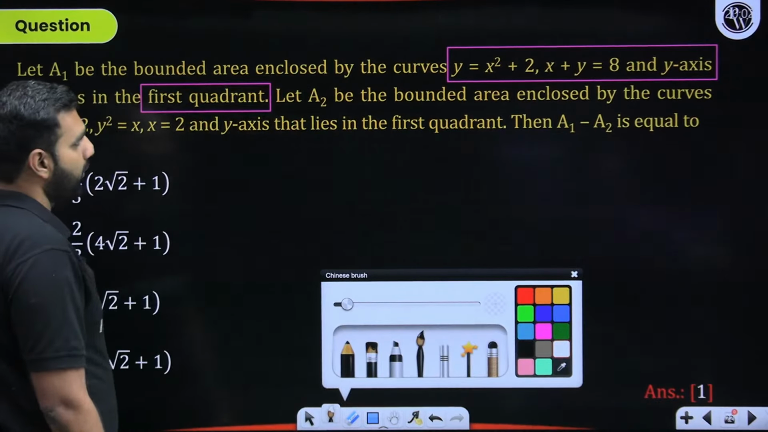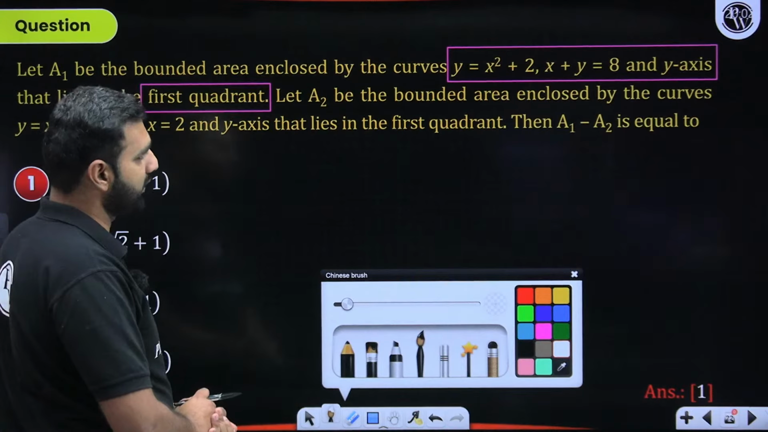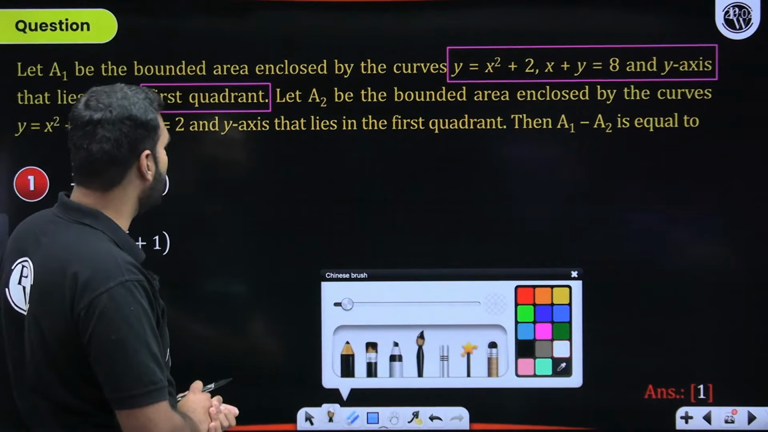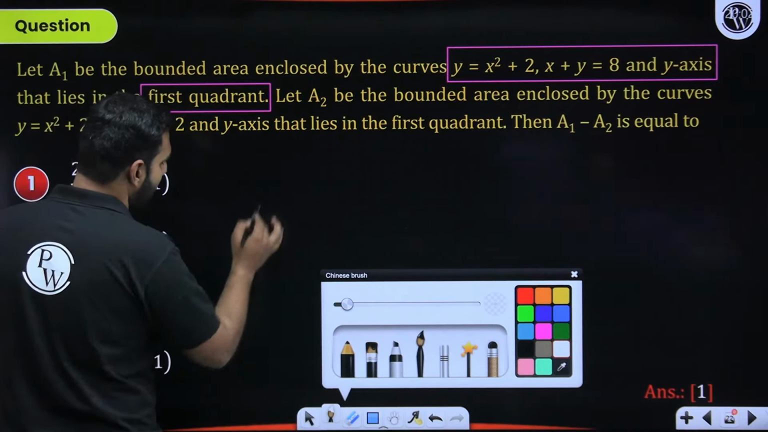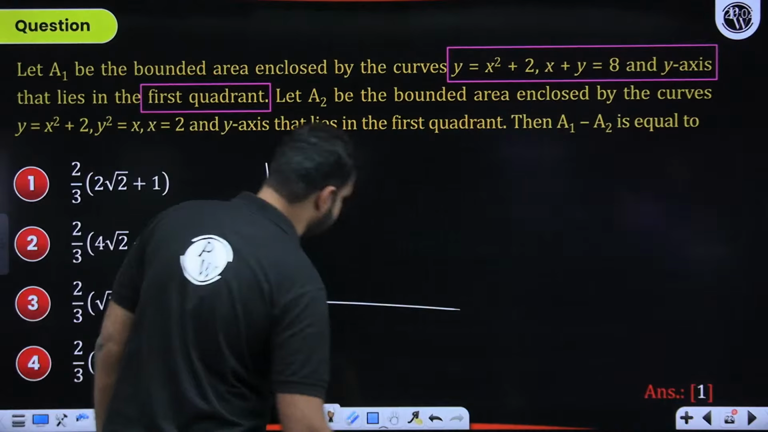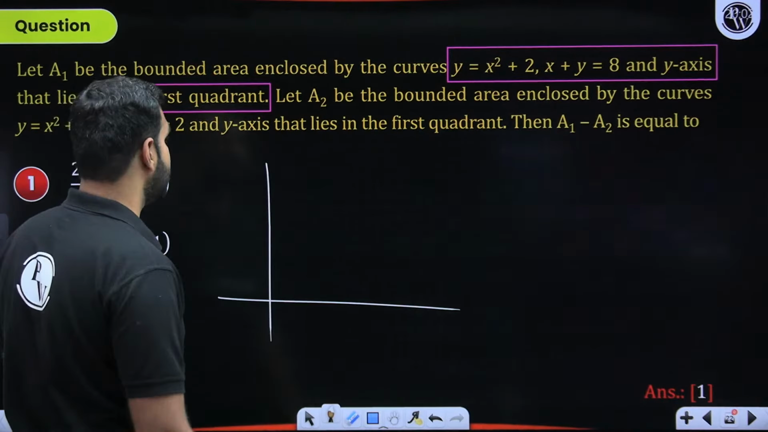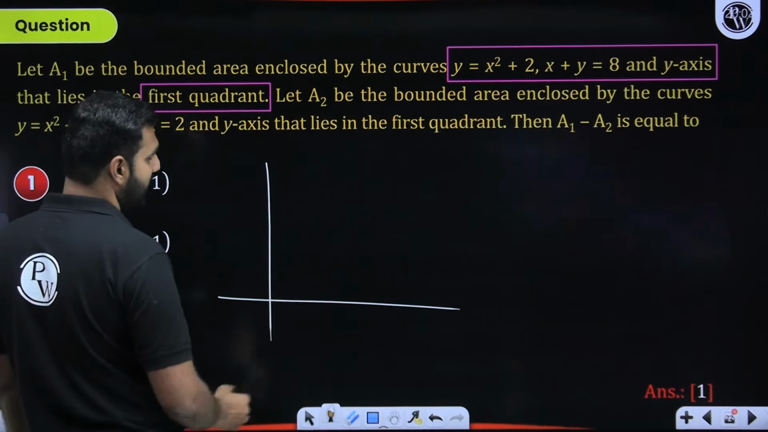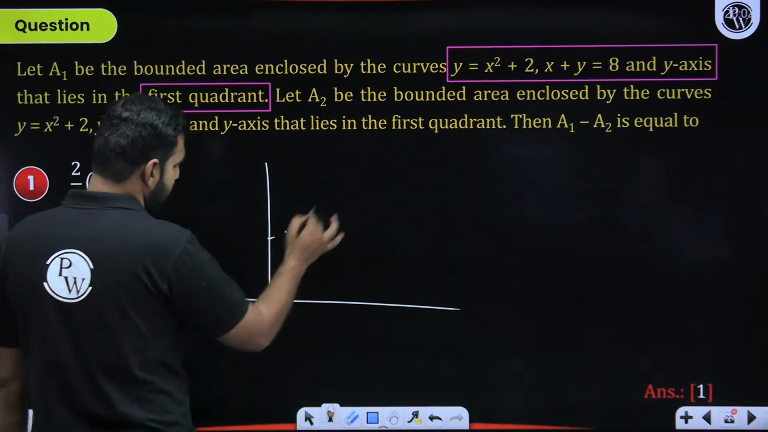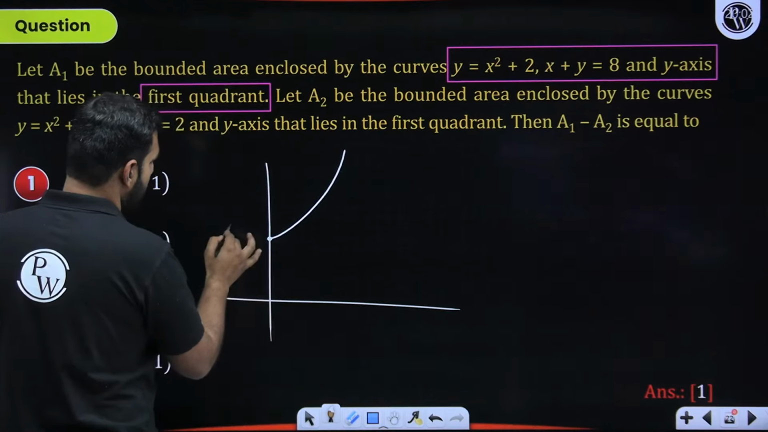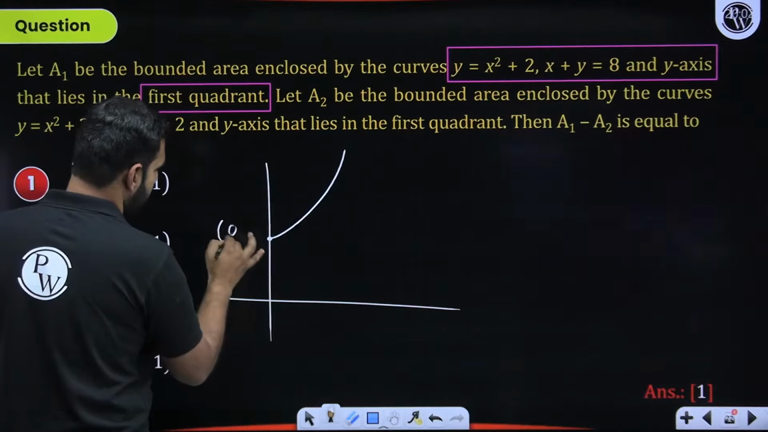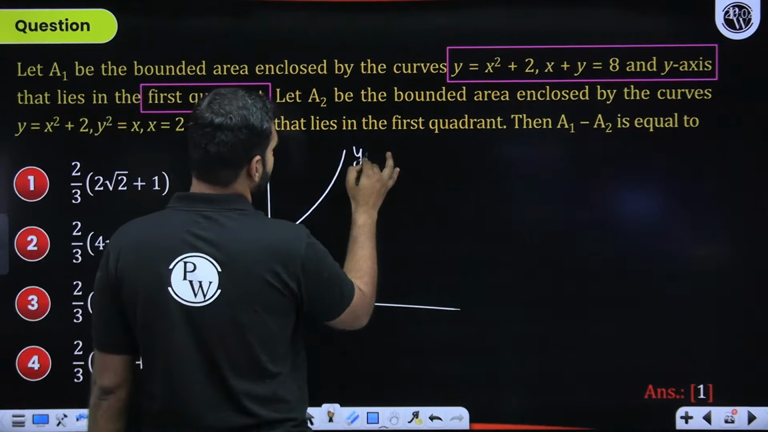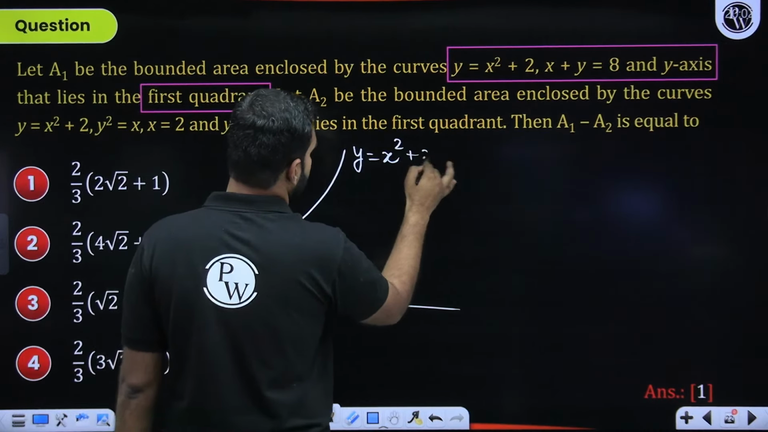First of all, let's talk about A1. It is bounded by y = x² + 2, x + y = 8 and the y-axis. So when you talk about A1, there you have the x-axis and y-axis, and the first quadrant is what we are considering. y = x² + 2 passes through (0, 2). So this is going to be the curve y = x² + 2 without any confusion.